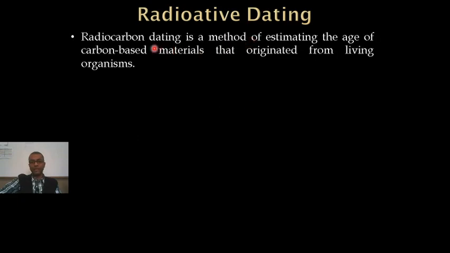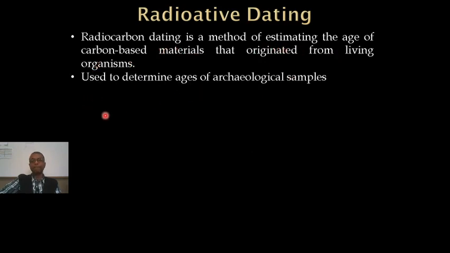The last use of radioactivity or radioisotopes that we'll be talking about today is radioactive dating. This is a method of estimating the age of carbon-based materials that originated from living organisms. Radiocarbon dating is a method of estimating the age of carbon-based materials or fossils. It's used to determine ages of archaeological samples, very old samples. Of course, a limitation is there. It can estimate ages up to 60,000 to 70,000 years.